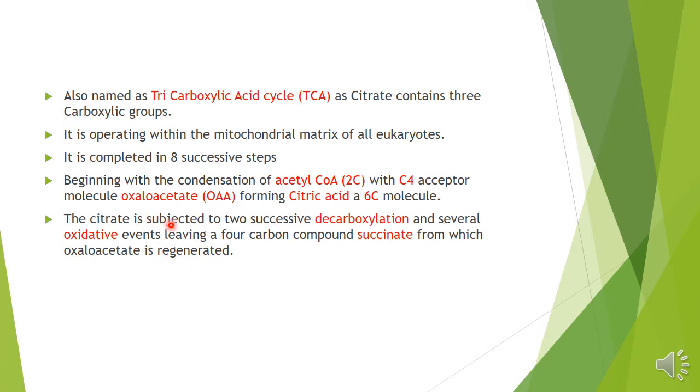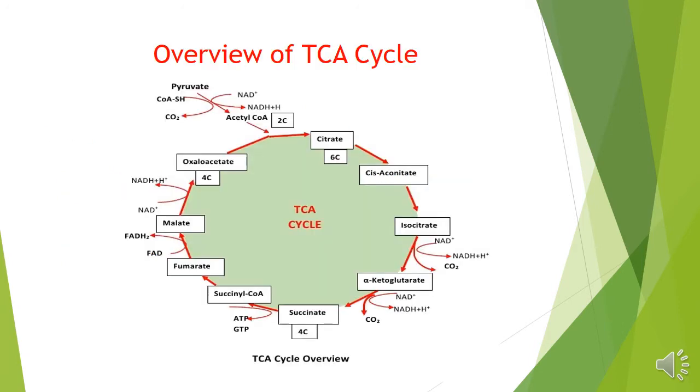Then the 6-carbon compound is subjected to two successive decarboxylations and several oxidative events, leaving a 4-carbon compound succinate, from which oxaloacetate is regenerated, because the reaction takes place in a cyclic form.